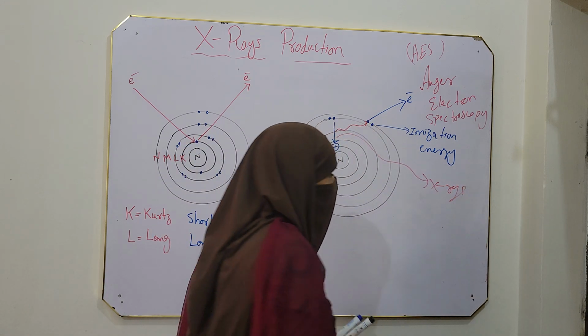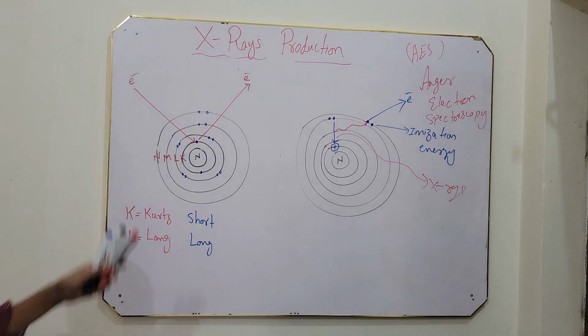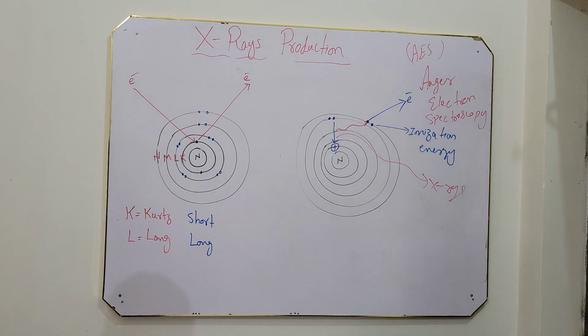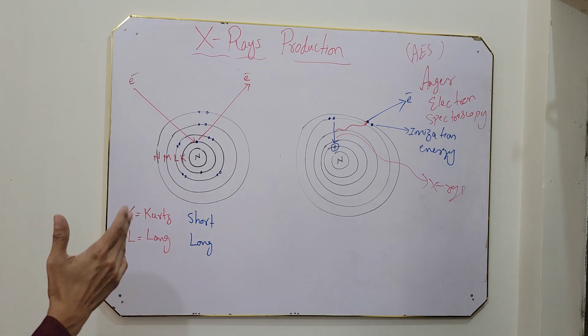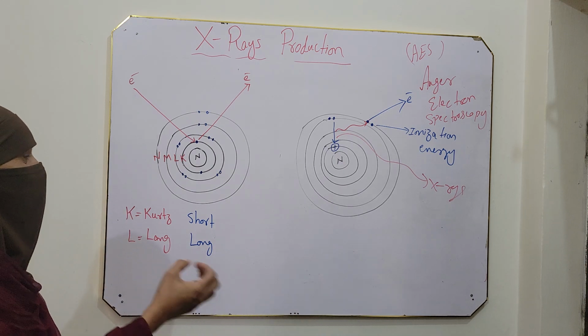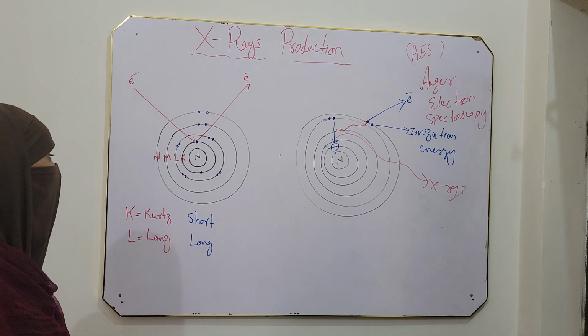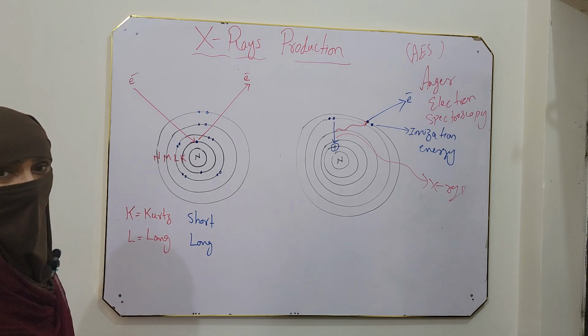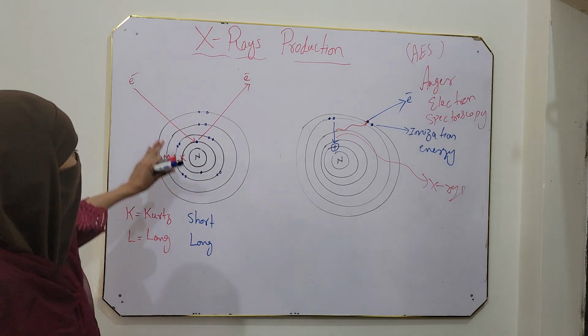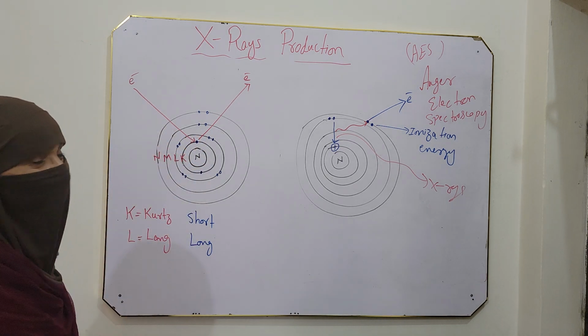This was the method first used by Roentgen, and he produced X-rays, although he did not know that he was producing X-rays. He was just testing, bombarding some elements with electrons, and X-rays were produced accidentally at that time. But now we know this is the method by which X-rays are produced.